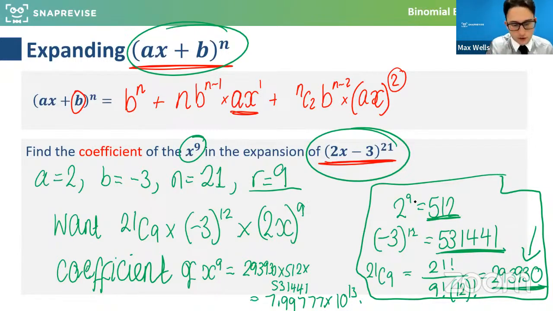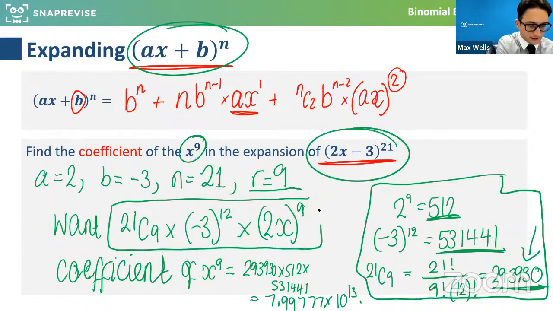But in answer to the question, why is it -3 to the 12? That is absolutely right. It's because 21 minus 9 is 12. So what we're saying, there's kind of 3 elements to any term we want of this expansion. There's the amount of arrangements, the amount of ways that we can get 9 things organized out of 21. And then in that expansion, any one of those arrangements, what you've done is you've timesed 21 things together.